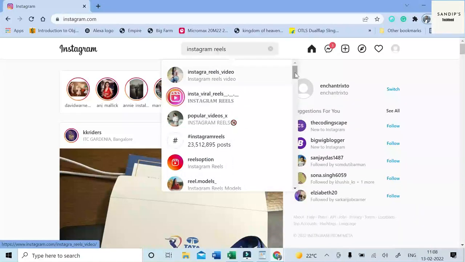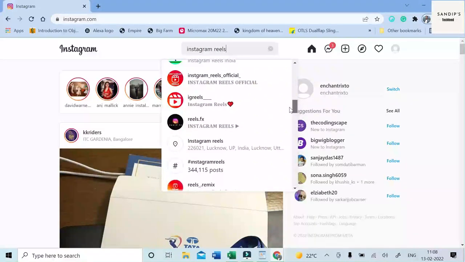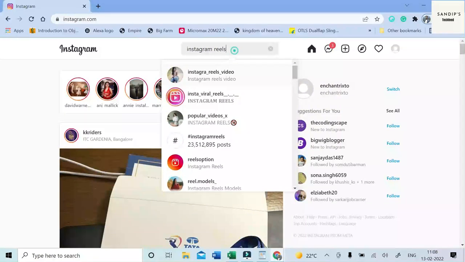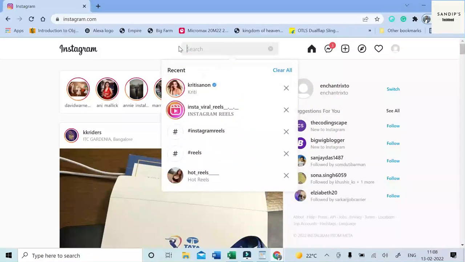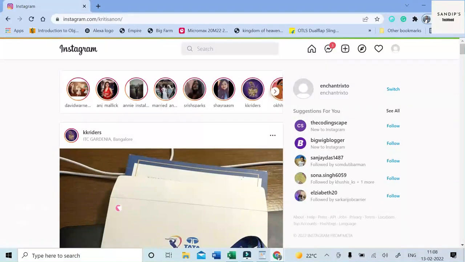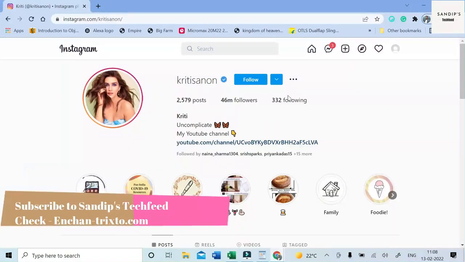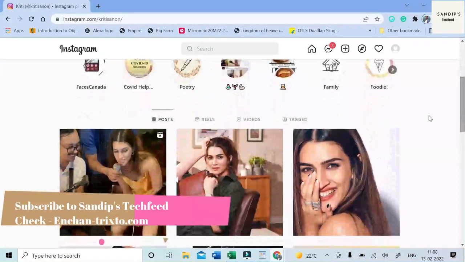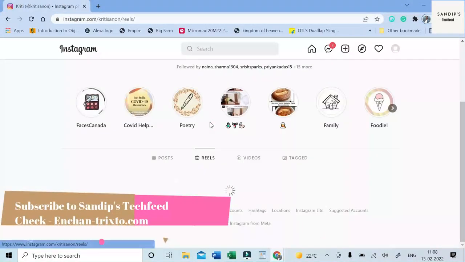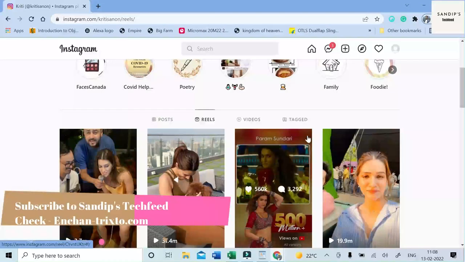Here are a few accounts which have uploaded Instagram reels. Or you can access any celebrity's account. Let's take Kirti Sanon's account for an example. She is a famous Bollywood star, so she has uploaded a lot of reels over here.